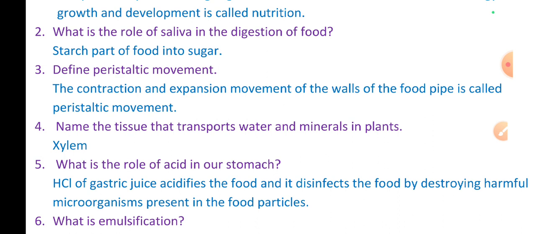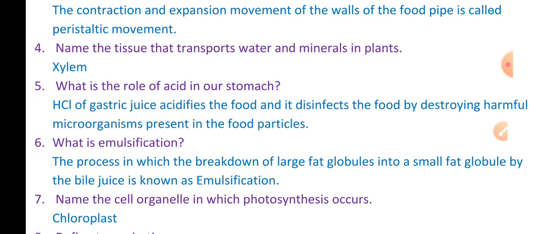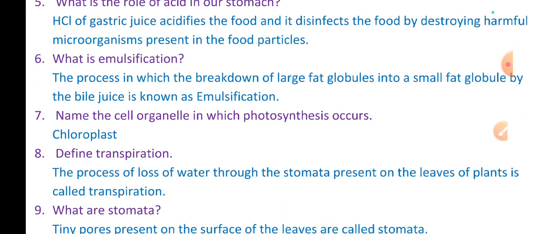Name the tissue that transports water and minerals in plants. It's xylem. The tissue which transports food is phloem. What is the role of acid in our stomach? It's gastric juice, hydrochloric acid. It acidifies the food and disinfects the food by destroying harmful microorganisms present in the food particles. Next, what is emulsification? The process in which large globules are broken down into small globules by bile juice is known as emulsification.